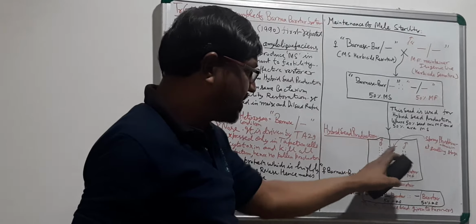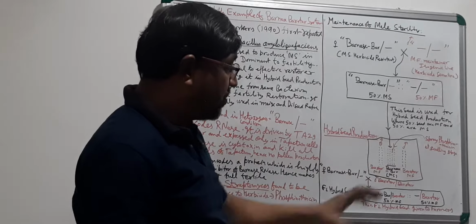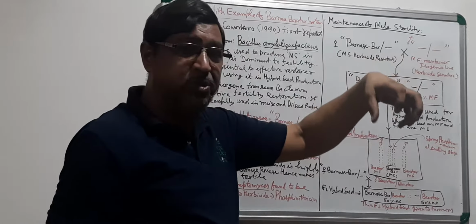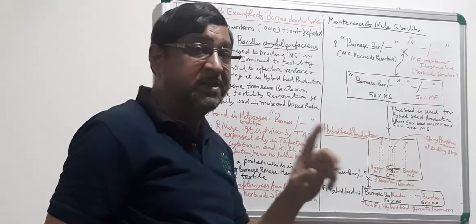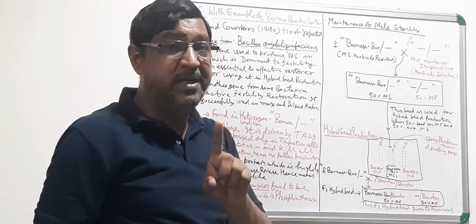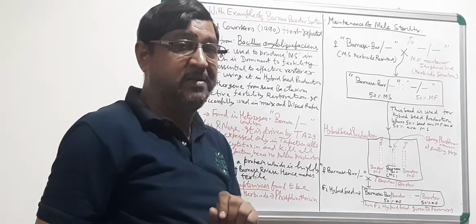So what are you going to get? You have seen that the seed grown here will be 50% normal, fertile plants. That will create a problem in hybrid seed production.